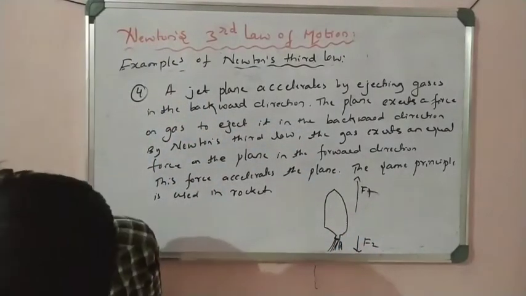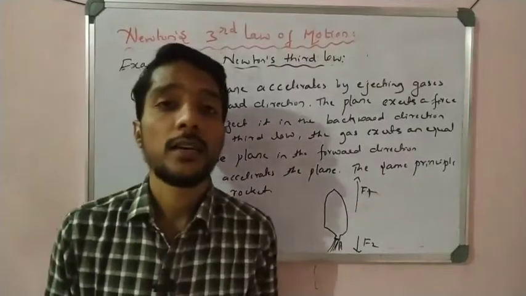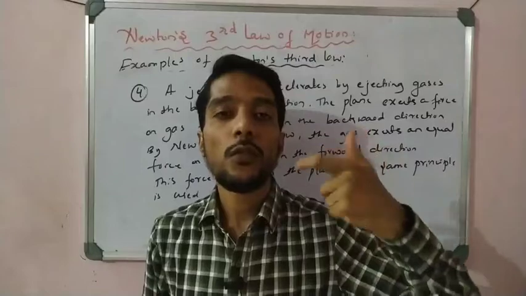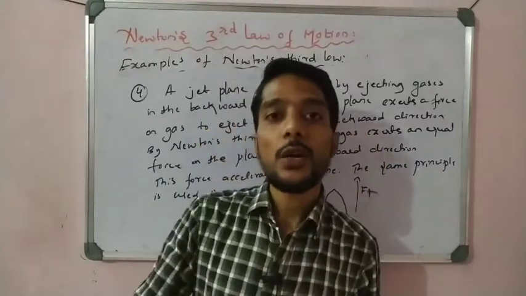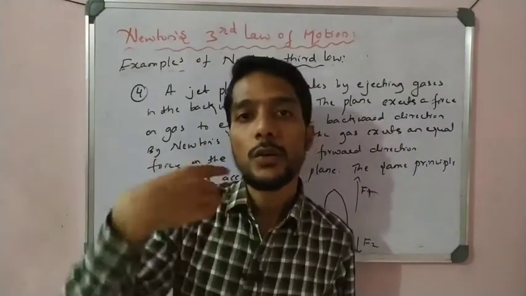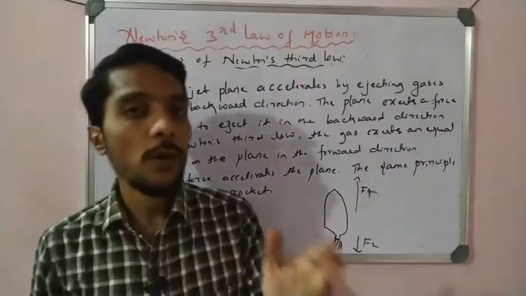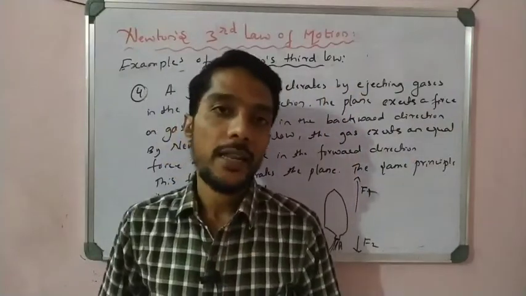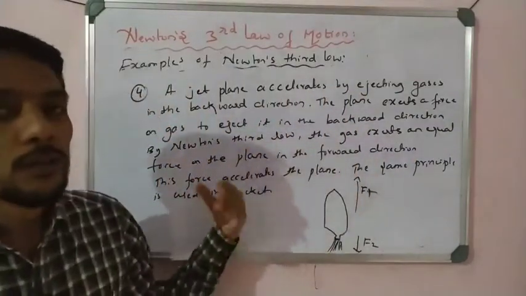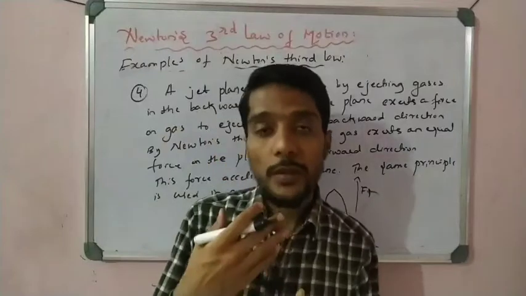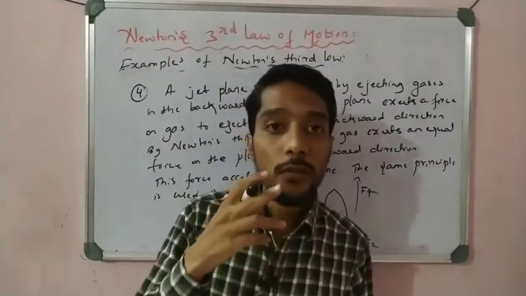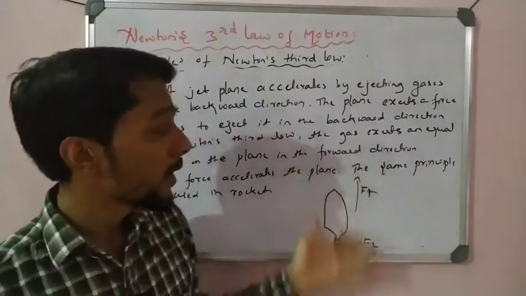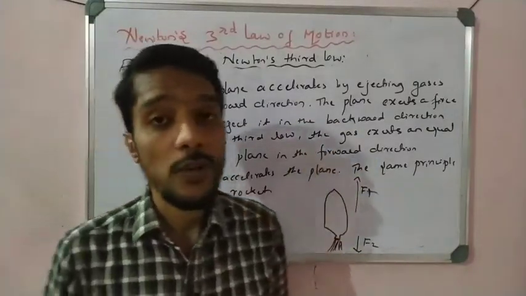So this is all about Newton's third law. Action and reaction are equal and opposite. The force exerted by body 1 on body 2 is equal and opposite to the force exerted by body 2 on body 1. One force is called the action and the second force is called the reaction. The examples were walking, jumping from a boat, a bullet shooting from a gun, and also the rocket. These are all examples of Newton's third law.